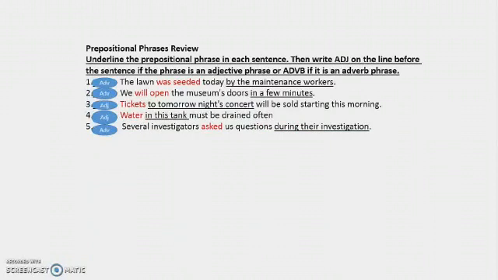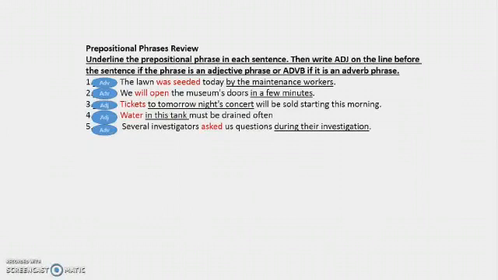Prepositional phrases review. Underline the prepositional phrase in each sentence. Then write ADJ on the line before the sentence if the phrase is an adjective phrase, or ADVB if it's an adverb phrase. First sentence number 1. The lawn was seeded today by the maintenance workers. So by the maintenance workers here is an adverb phrase that modifies the verb phrase was seeded.